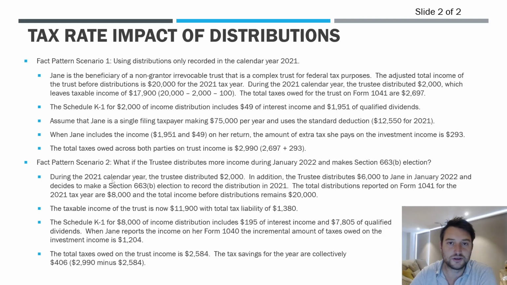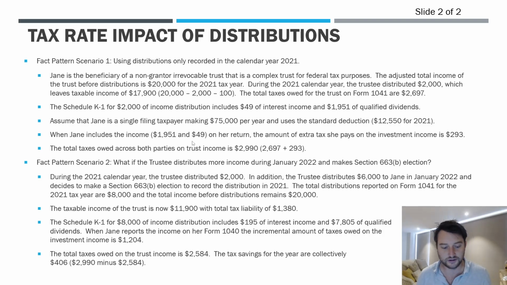So now, if we look at Jane's tax return, her profile, if we assume that she's a single filing taxpayer, she makes $75K a year, and she's going to use the standard deduction, so she's not itemizing. When Jane includes the income on her return, assuming this is what was set in stone, the amount of extra tax she's going to owe on the investment income is $293.